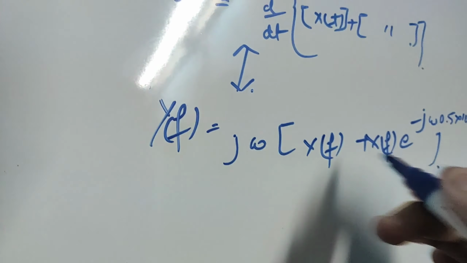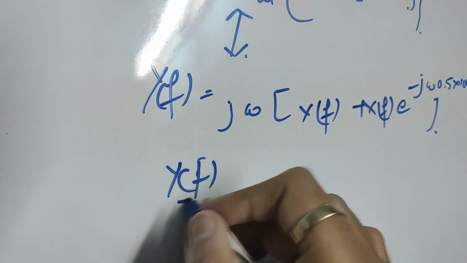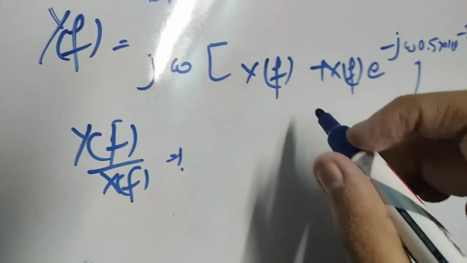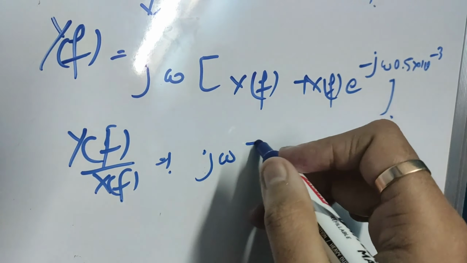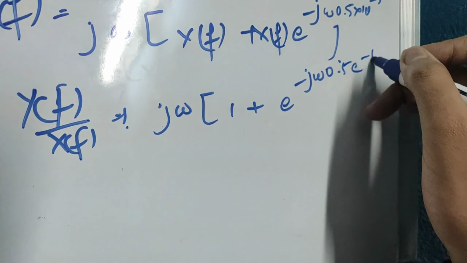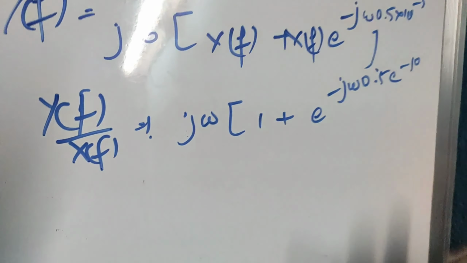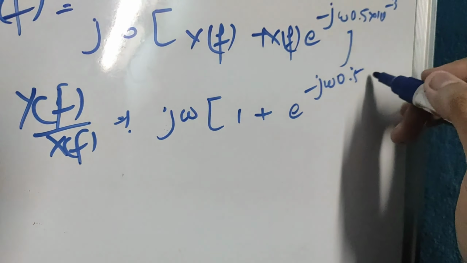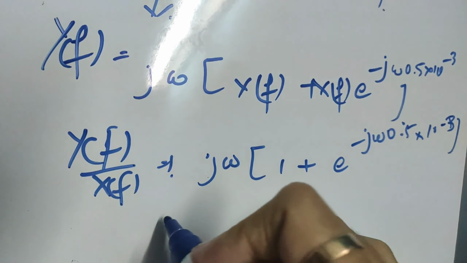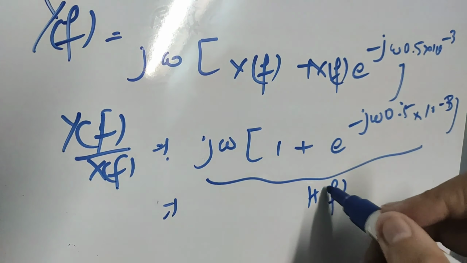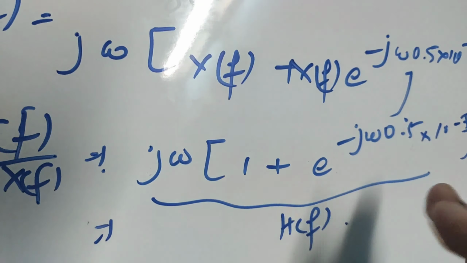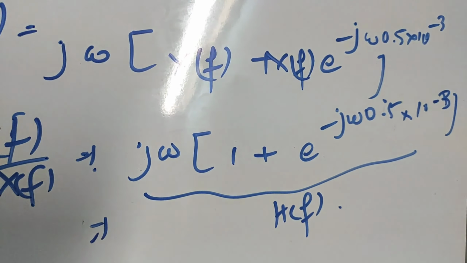Now y of f is this. So now we can write y of f by x of f is equal to, taking x of f common, j omega into 1 plus e to the power minus j omega times 0.5 into 10 to the power minus 3. Now this thing is nothing but the h of f which we need, that is the impulse response of the system in the frequency domain. So this will become j omega into 1 plus, let me check it once, yes, it's correct.